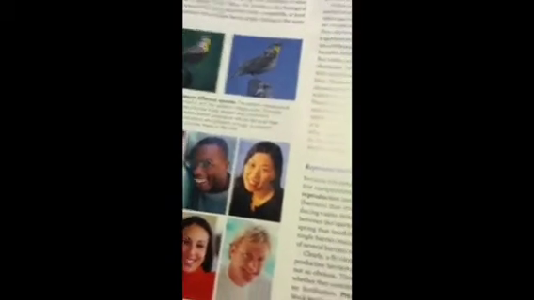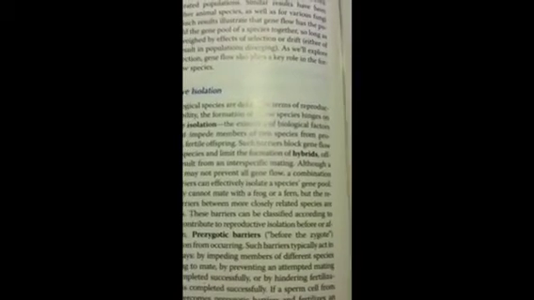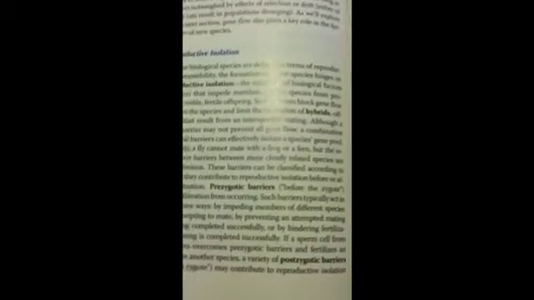Another thing about the species concept is reproductive isolation, which is the existence of biological factors, in other words barriers, that impede members of two species from producing viable fertile offspring. One of these barriers could be prezygotic barriers.